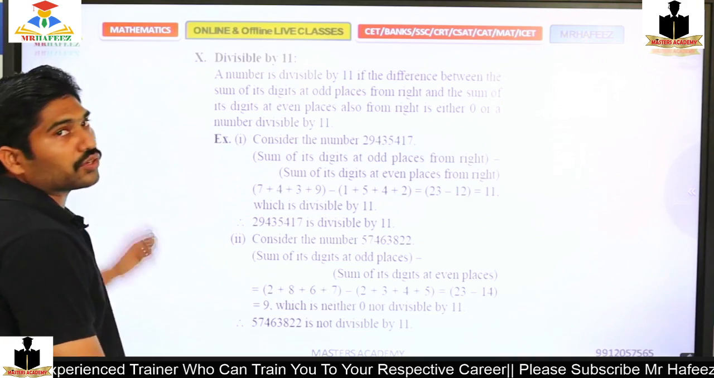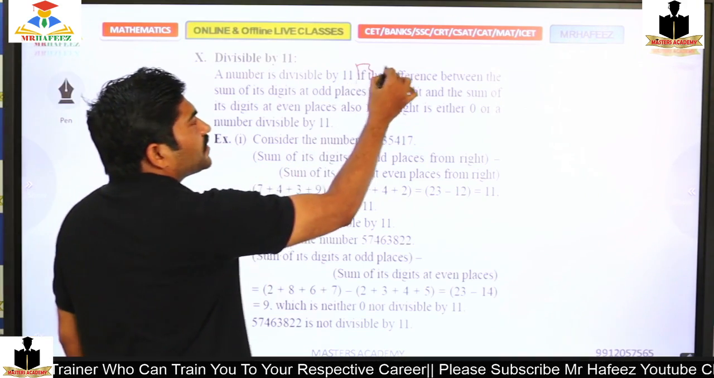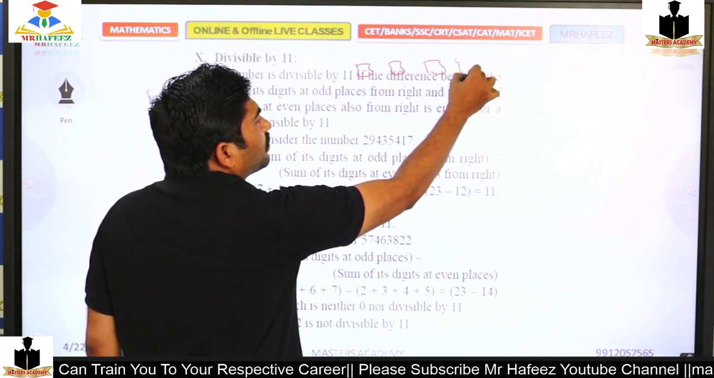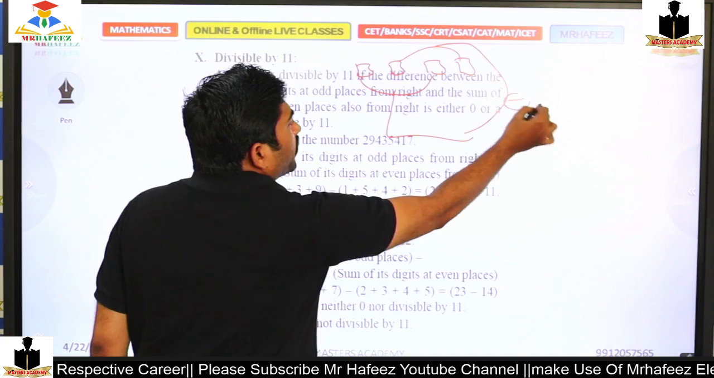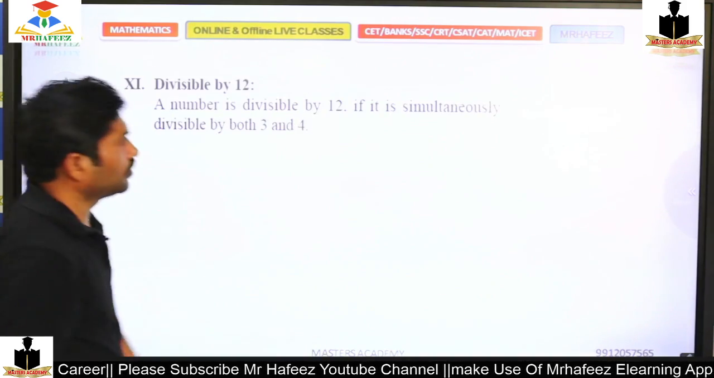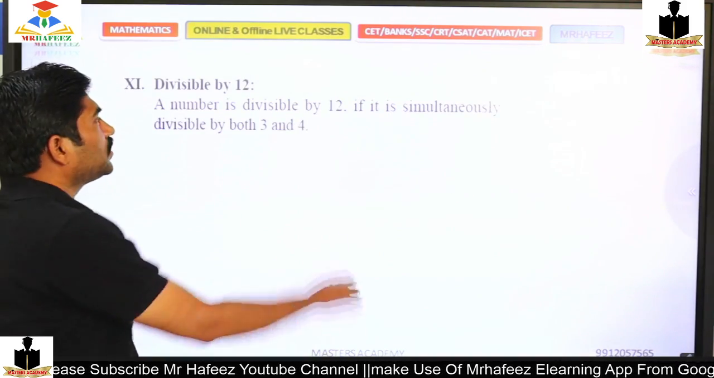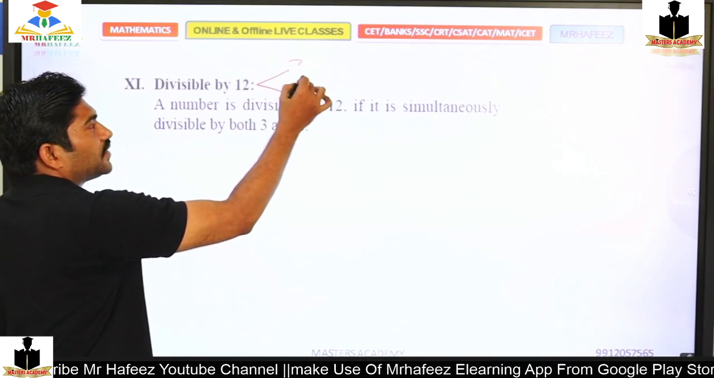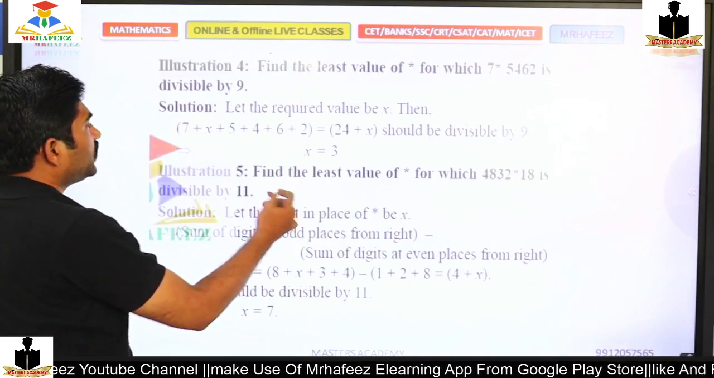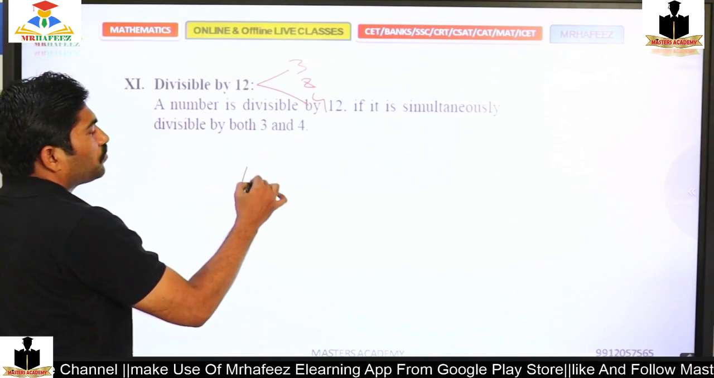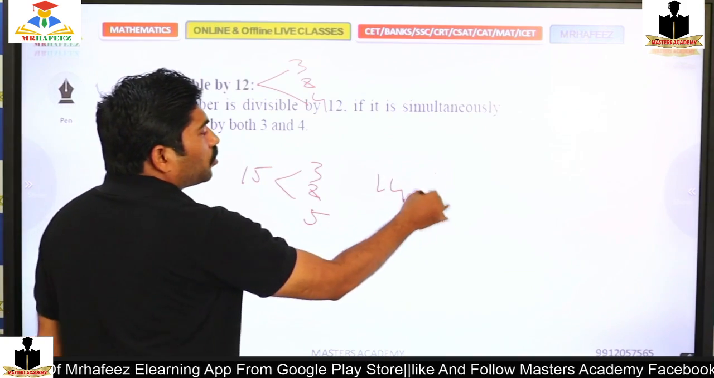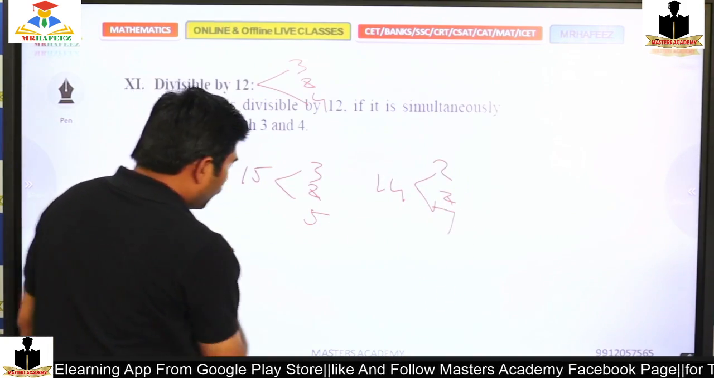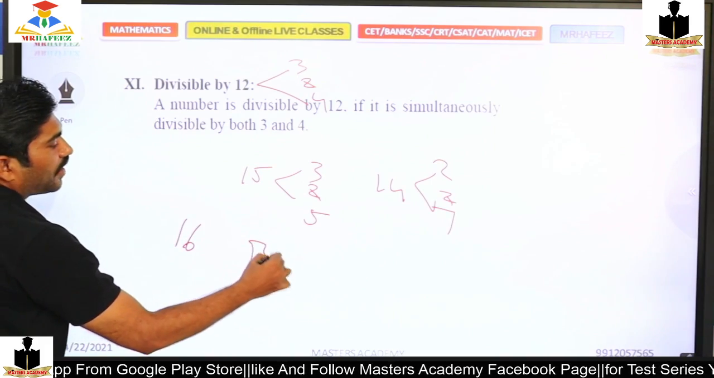The divisibility rule for 11 is even places and odd places: the difference between the sums of even places and odd places should be divisible by 11, then the number can be divisible. The divisibility rule for 12 is 3 and 4. The divisibility rule for 15 is 3 and 5. The divisibility rule for 14 is 2 and 7. The divisibility rule for 16 is the last 4 digits.